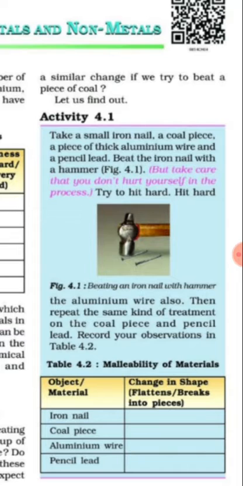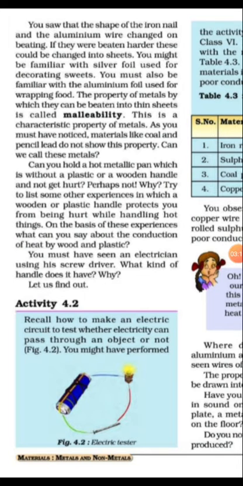For the materials: the iron nail changes shape, that means after beating it flattens. The coal piece breaks into pieces. The aluminium wire flattens. The pencil lead breaks into small pieces. You saw that the shape of the iron nail and aluminium wire change on beating. If they were beaten harder, these could be changed into sheets. You might be familiar with the silver foil used for decorating sweets. You must also be familiar with the aluminium foil used for wrapping food.